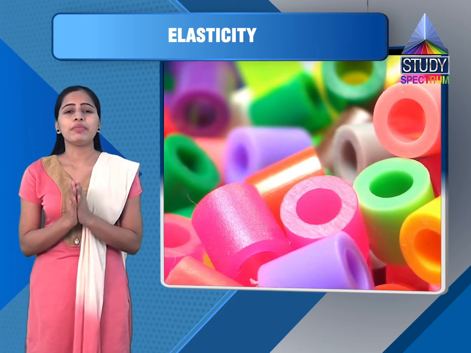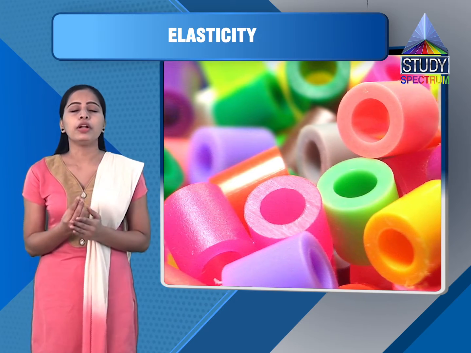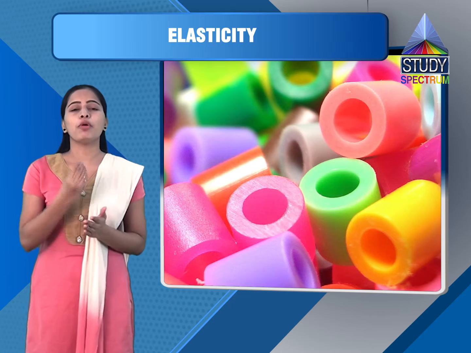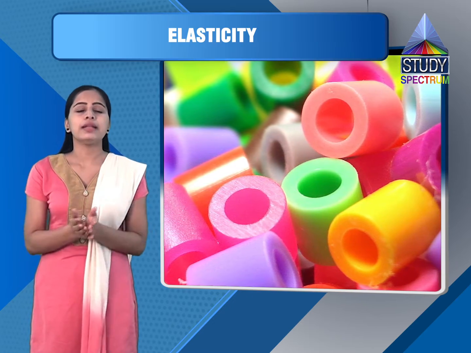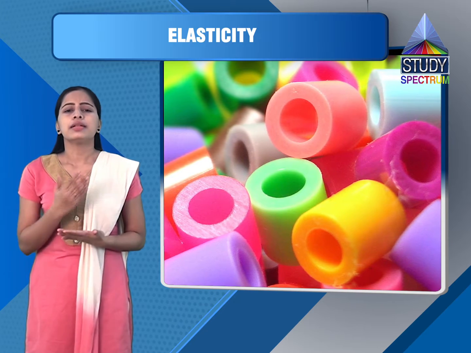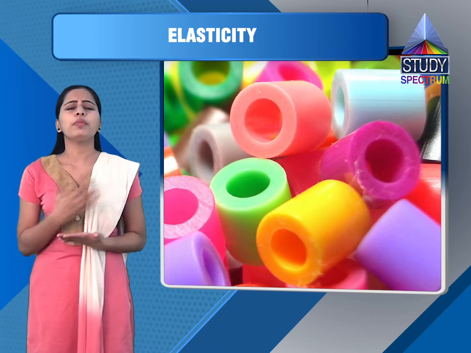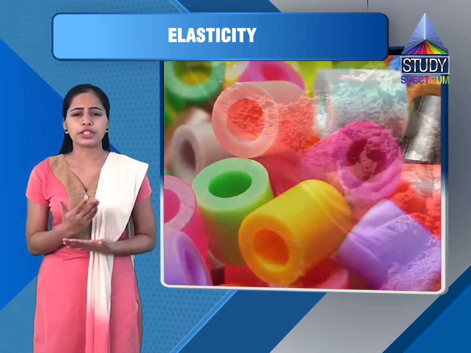These bodies can be deformed to a large extent by a small deforming force. Means for a small application of force, there is larger deformation. As such, no body is perfectly elastic or perfectly plastic or perfectly rigid.